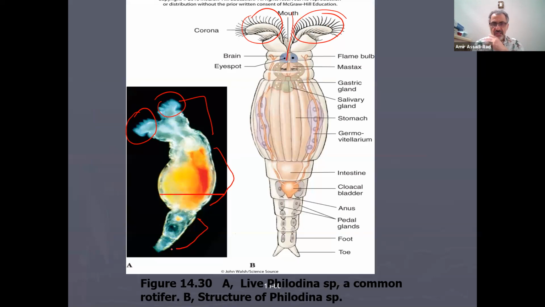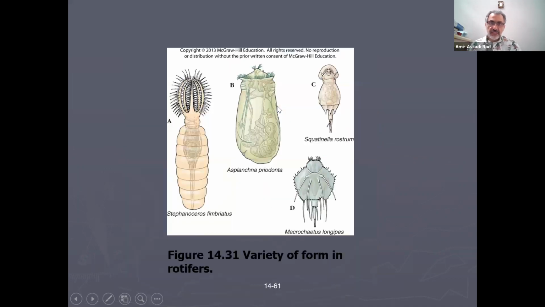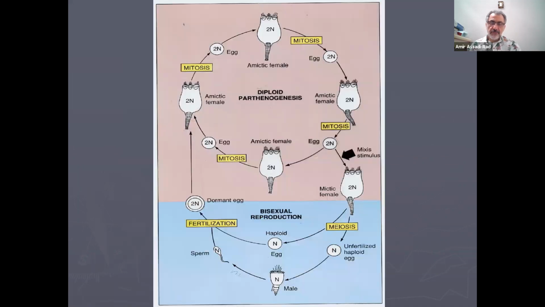Remember the three sections that I mentioned. And right here are different body parts. You don't have to know the different body parts, but that's pretty much all. They're different. As I said, there are different species, and they have corona. Here is haplodiploidy. Okay, this is a diagram of haplodiploidy.